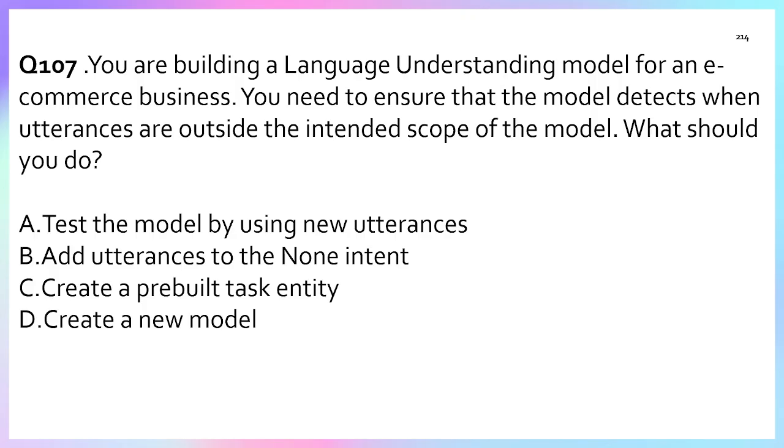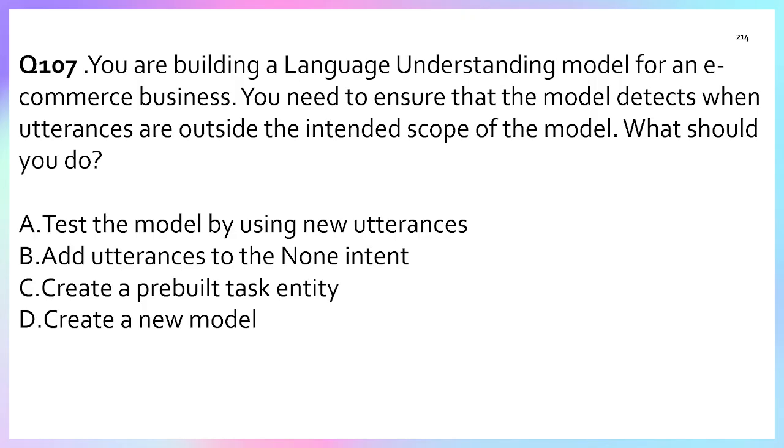So what is the question asking? In language understanding models such as LUIS or similar NLP, right, the None intent is used to handle out-of-scope input. This is the answer I am explaining here. If you want to ensure the model detects when an utterance is outside of the intent scope, the None intent is used for that.